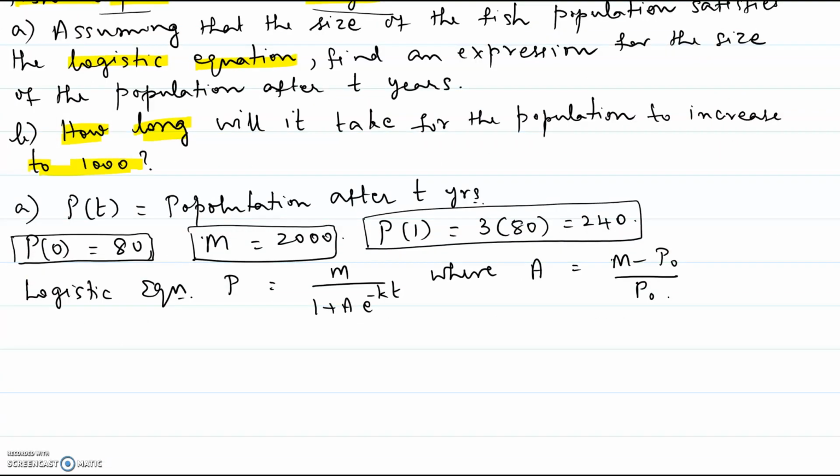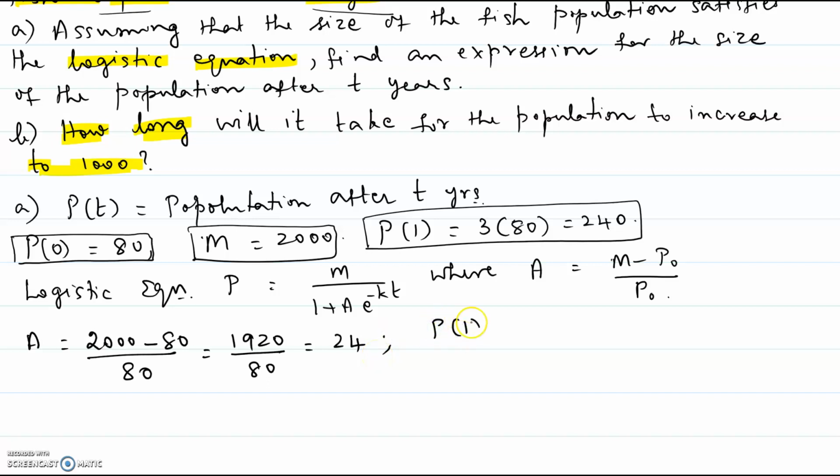We'll find out what A is. A equal to M minus P0 over P0. The carrying capacity is 2000 minus P at 0, the initial population, that is 80, divided by initial population, that is 80. So it will be 1920 divided by 80. If you reduce, you are going to get that to be 24. A equal to 24. Now this is one information that we found out.